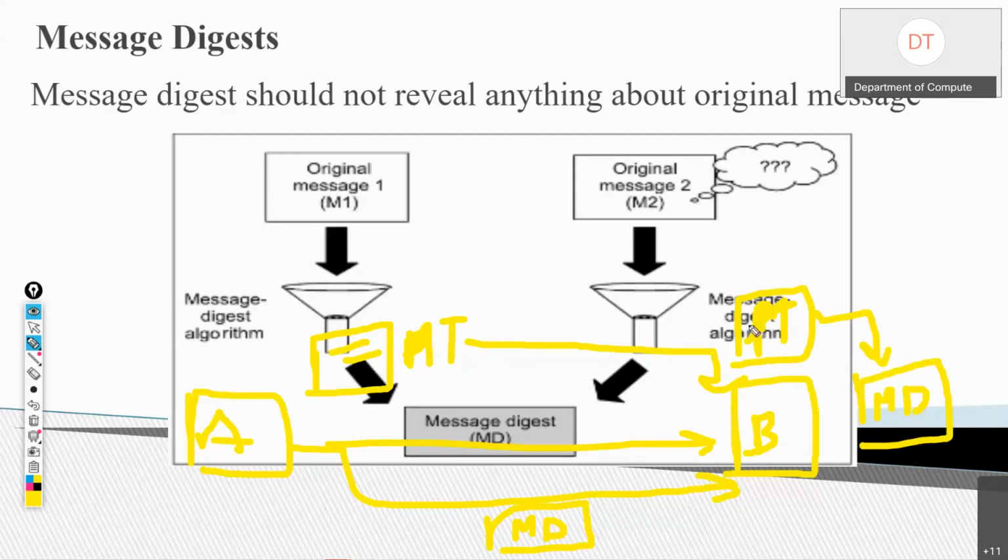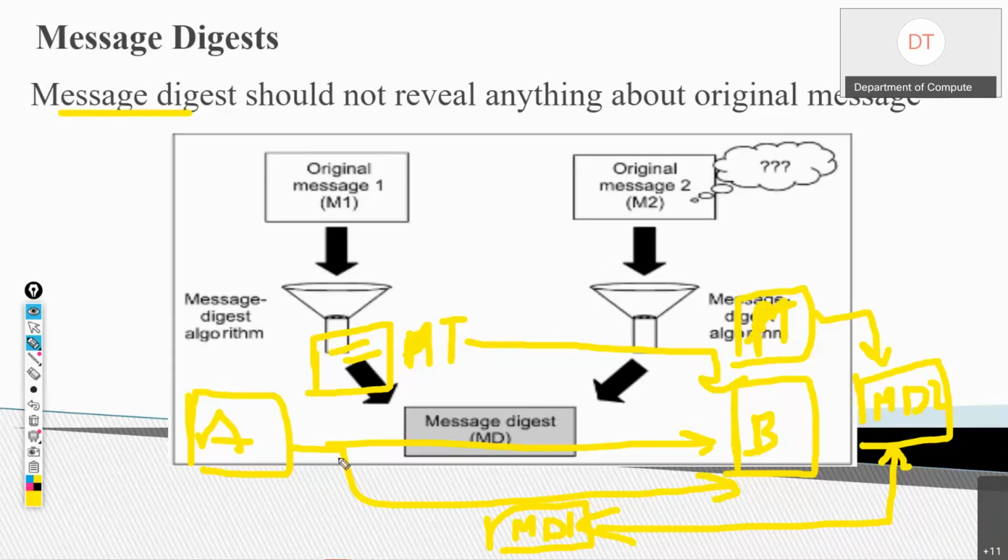B will calculate the message digest for this message again and compare it with the message digest sent by A. This is message digest 1, which is sent by A. Suppose this is message digest 2, which is generated by B. Now B will compare both message digests. If they are equal, it means that the message has not been modified, meaning integrity is maintained during the transmission. So that is about message digest, right?